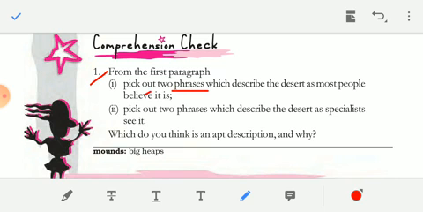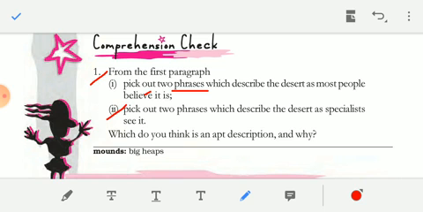Means people, what do they believe? They believe that it is an endless stretch of sand, means the desert is full of sand. And the second thing, they believe the desert is always dry, it's hot, it is waterless and without shelter. Okay, let's see question number 2.